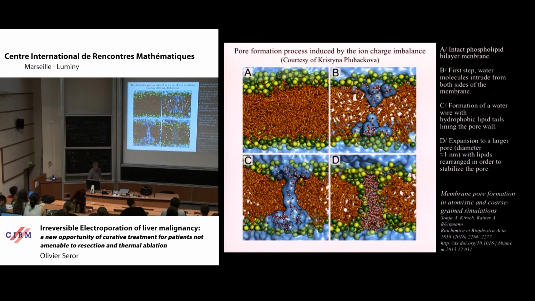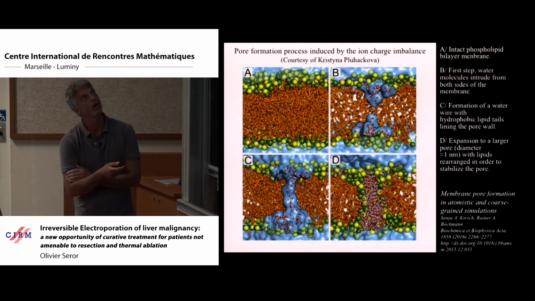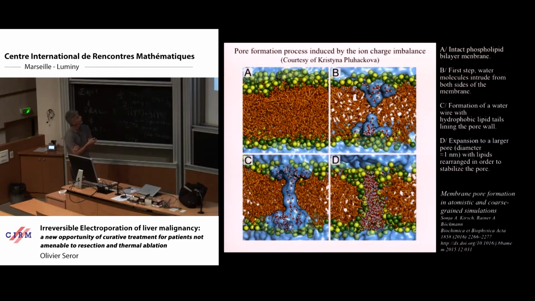So, what happens at the membrane? We apply a difference of voltage across the membrane bilayer, and we obtain a rearrangement of phospholipid molecules, and we induce hydrophilic pores through the membrane.